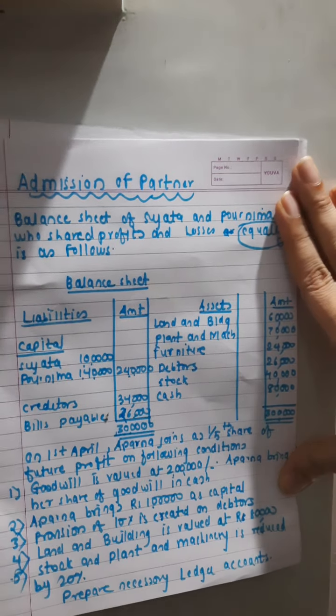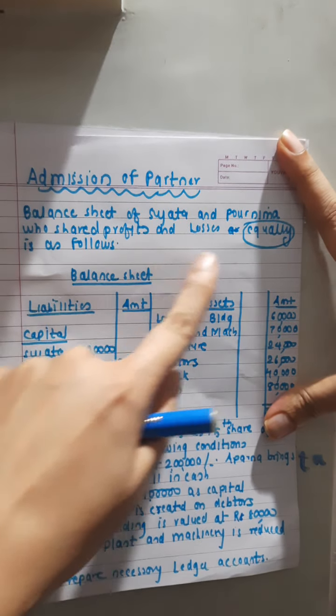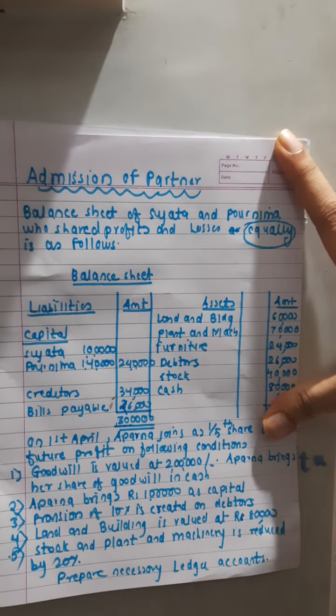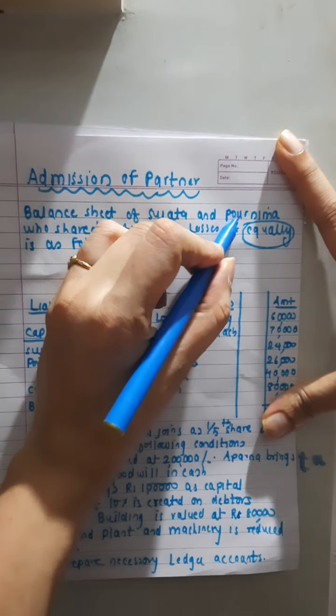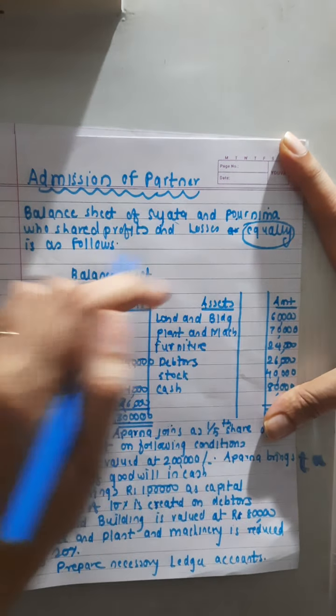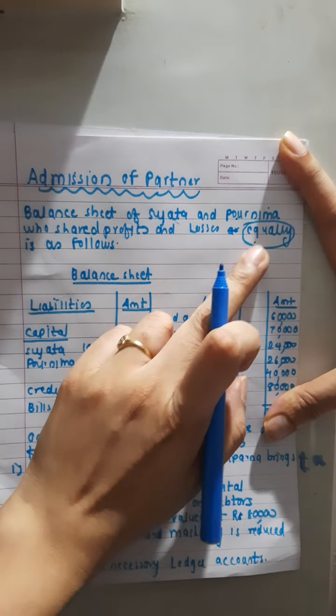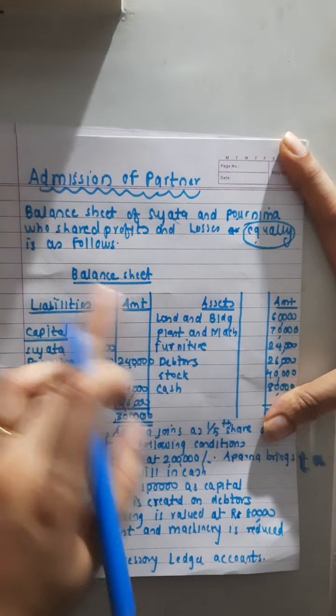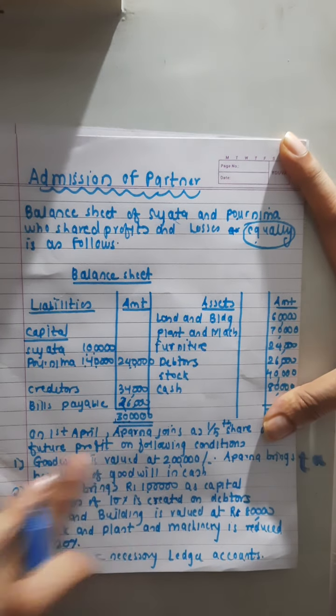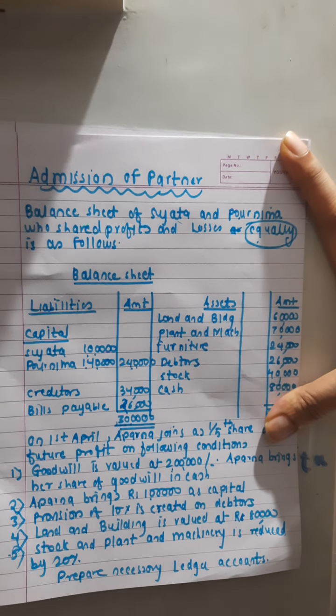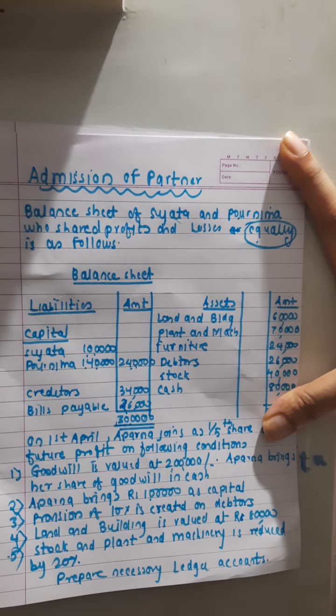Can you see the... Yeah, these 4 accounts are prepared and here is the question. See. Clear or not? Clear, na? Yeah. Sujata and Purnima are old partners and they share profits and losses equally. You can read the question afterwards. I am not going to read all this for you. Okay? Otherwise, हमारा वीडियो 1 घंटे का हो जाएगा.